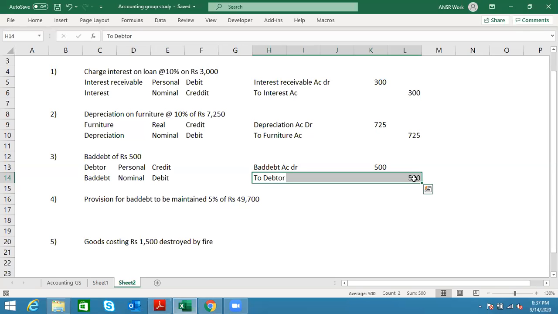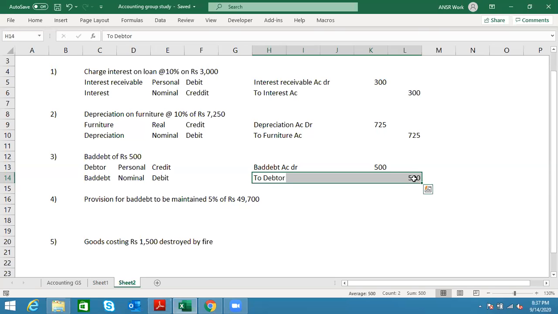We have an expectation that this expense will occur. Because of that, we are creating a provision instead of directly hitting the debtors. Is that also a personal account? Yes, exactly, because that is just another name we give for the debtor.